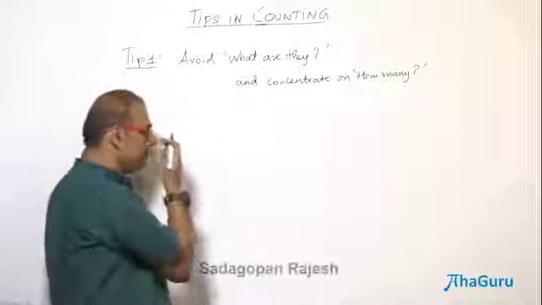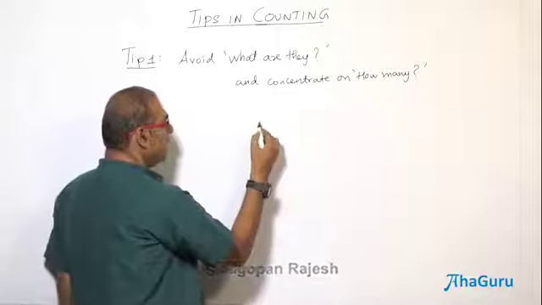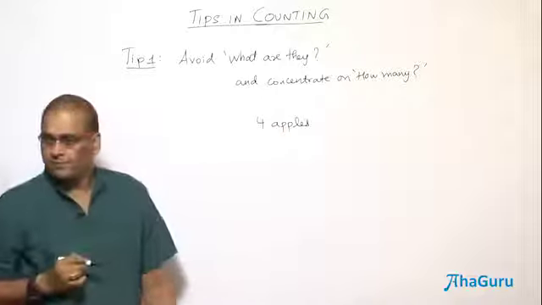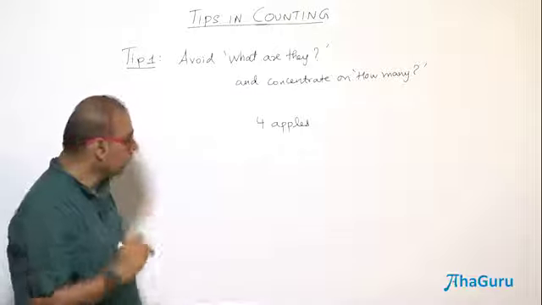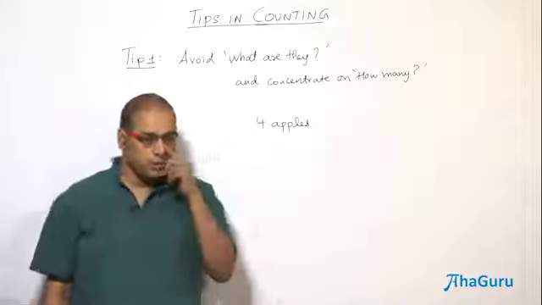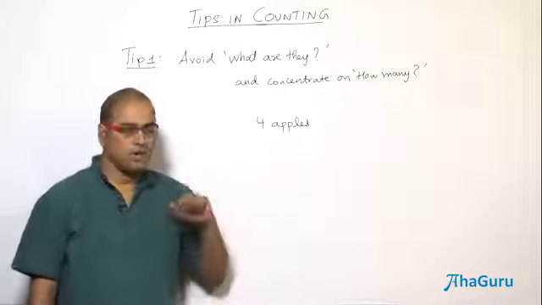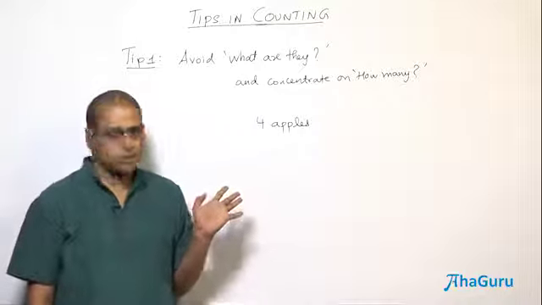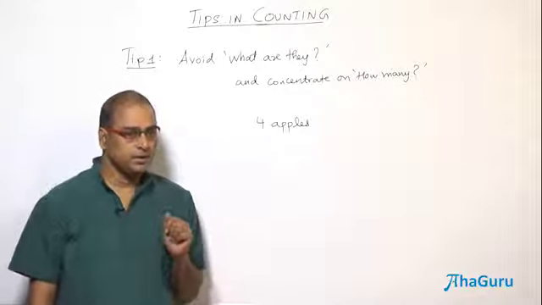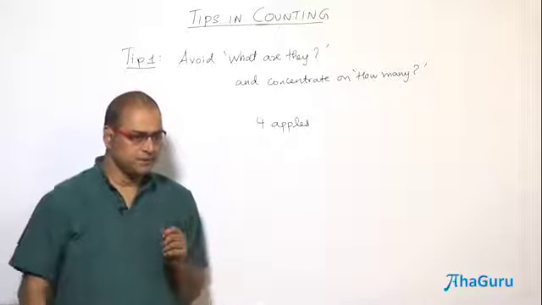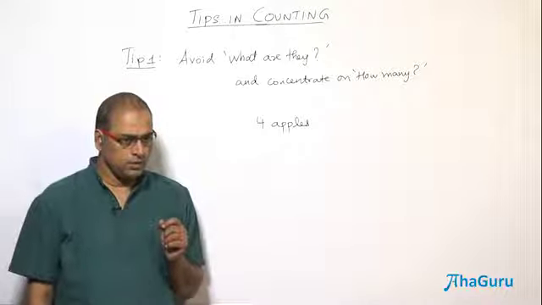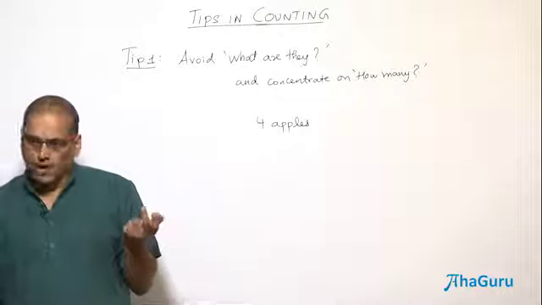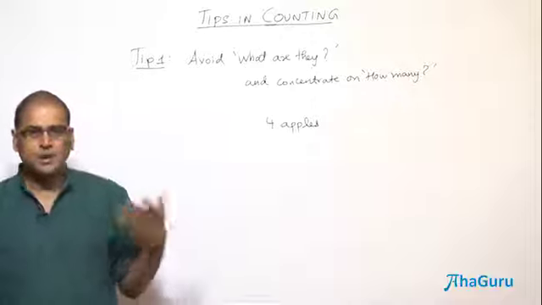Okay, I've got a question like this. Suppose you have, say, 4 apples. I'm going to ask someone to pick some whole number of apples, no fractional, whole number. So how many possibilities are there, in terms of number of apples? 5. What are the possibilities? No apple, 1 apple, 2 apples, 3 apples, 4 apples, right?